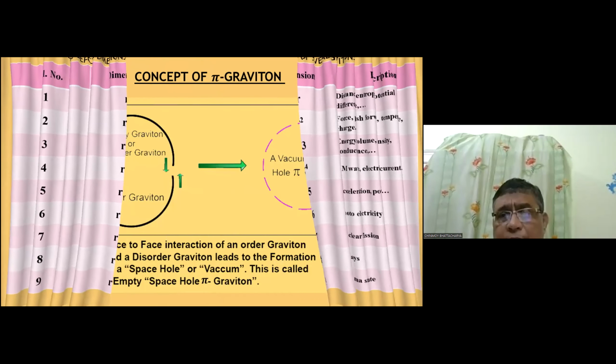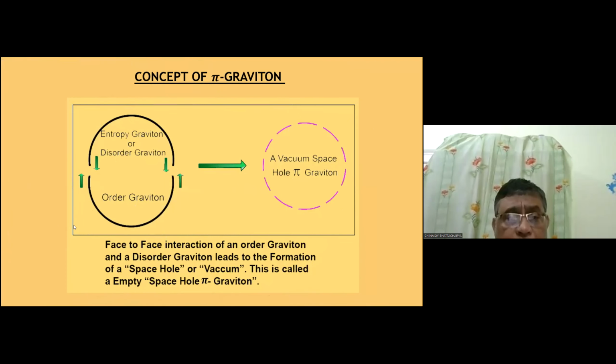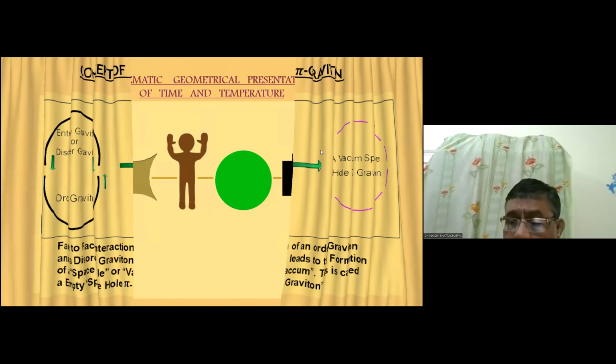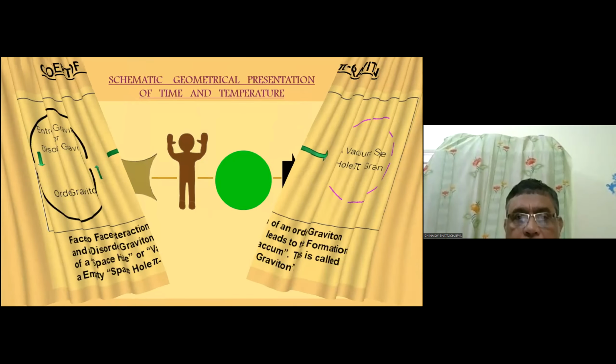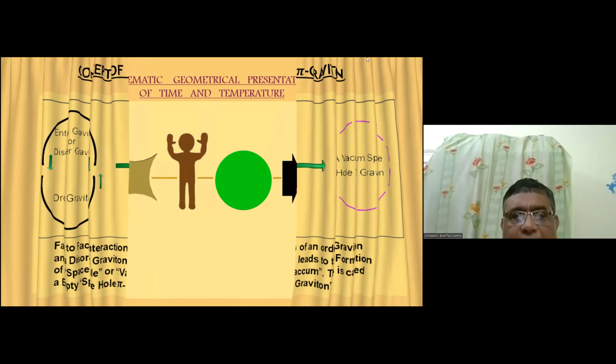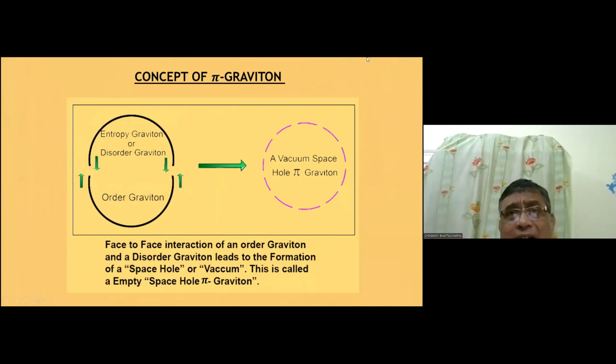And a very interesting thing is that when an entropy graviton is just meeting an order graviton, the dimensionality of one cancels the other, and what we are left with is a vacuum spatial pi graviton. And this vacuum spatial pi graviton is the carrier of all the push forward gravitons.